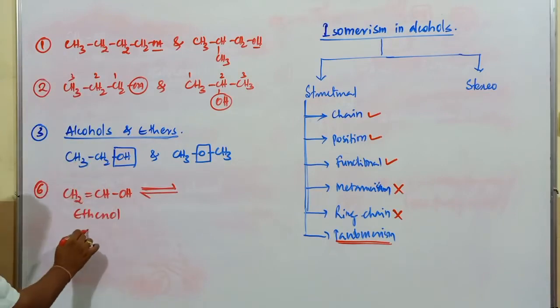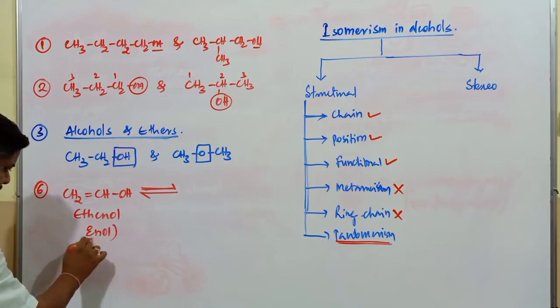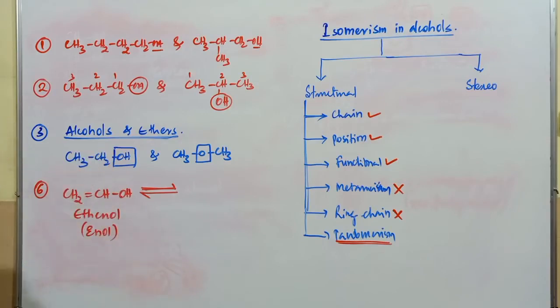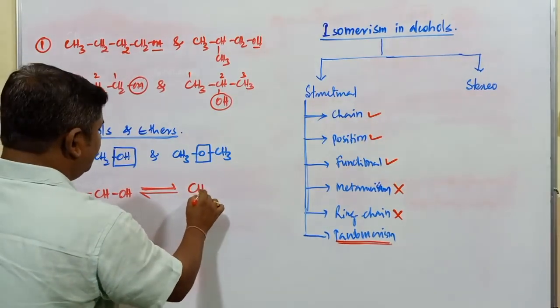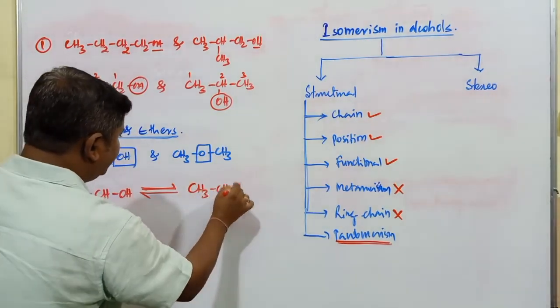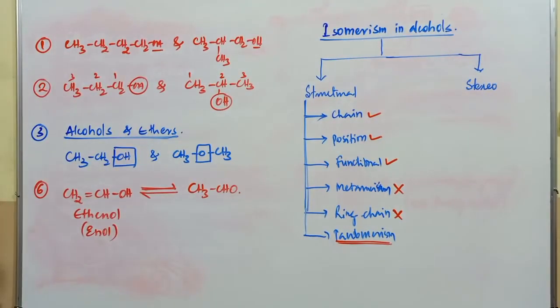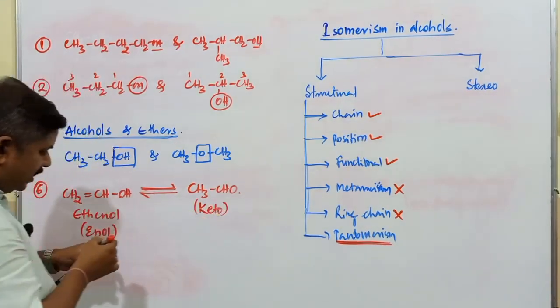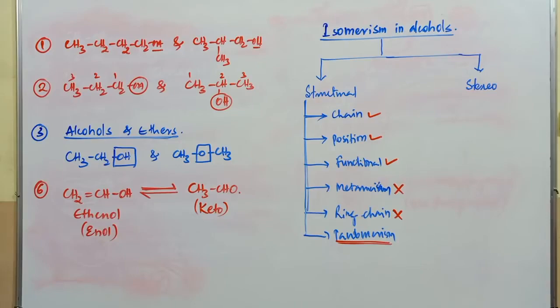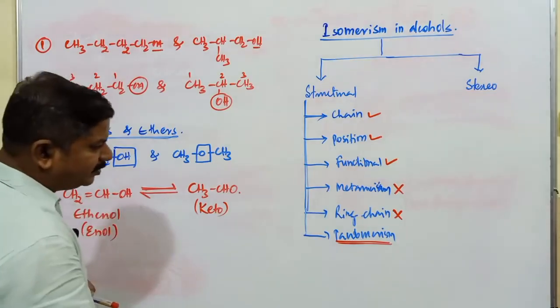Wherever the compound is of the type of enol, it is subjected to tautomerization. Keto-enol isomerism is possible. The compound obtained here is CH3CHO. Very detailed we have discussed in case of tautomerism. CH2=CHOH is an enol isomer, and this one gets converted into the keto or carbonyl compound. So that is keto-enol isomerism.